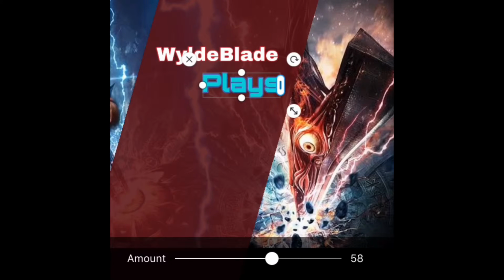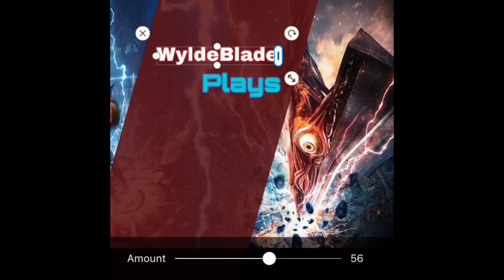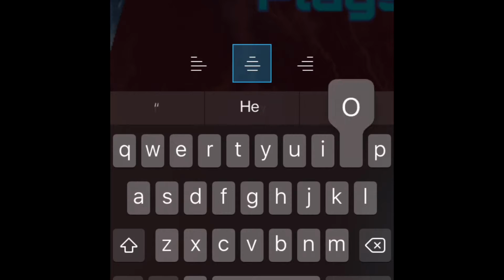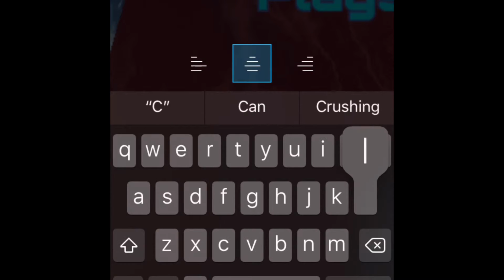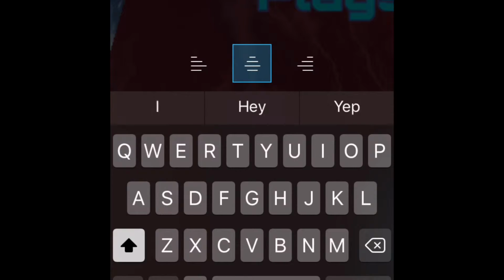So I'm going to change the color of plays to light blue, and I'm putting a slightly darker blue border around it and increasing the size of that to where it stands out. So now we have Wild Blade plays. And then I'm going to add one or two more text areas to let people know what I'm playing. So the name of the game.